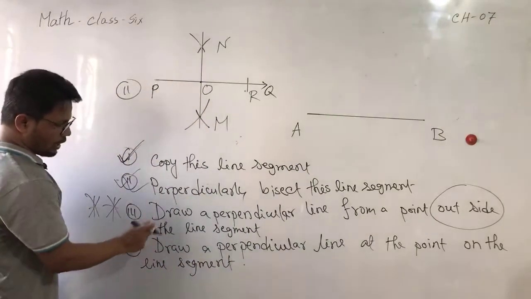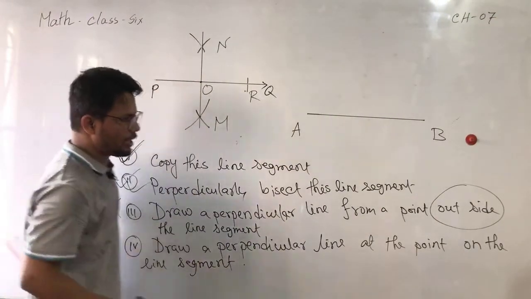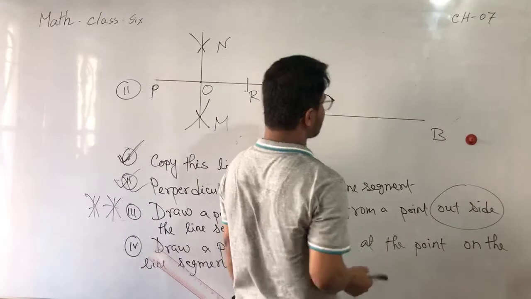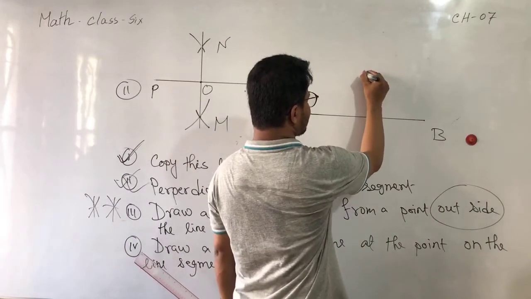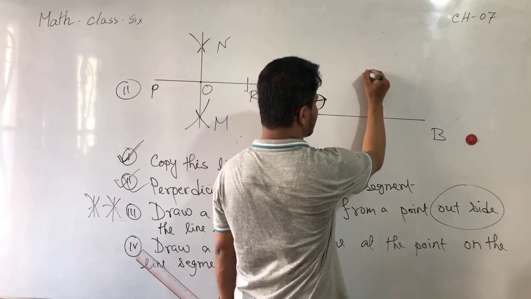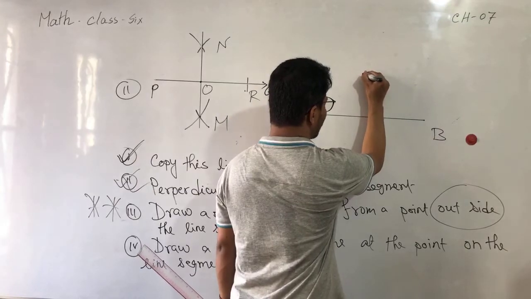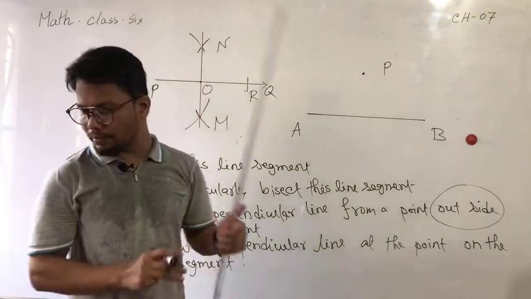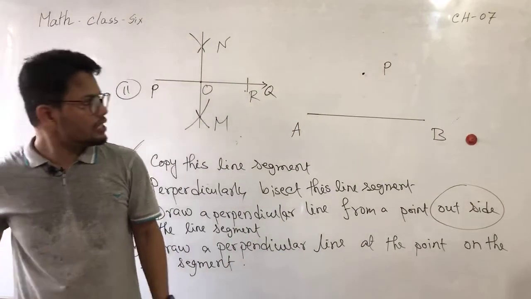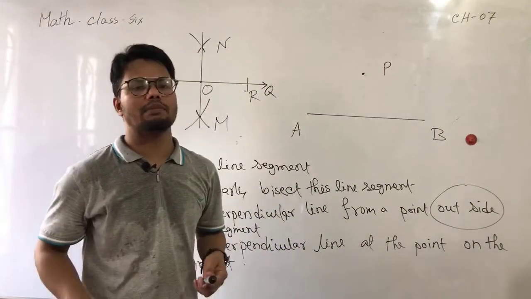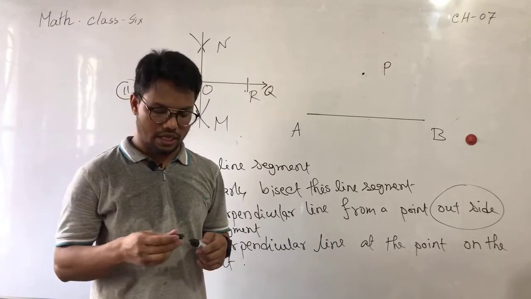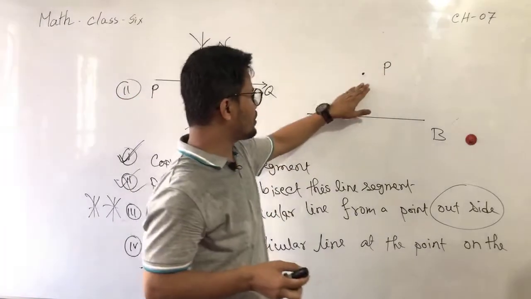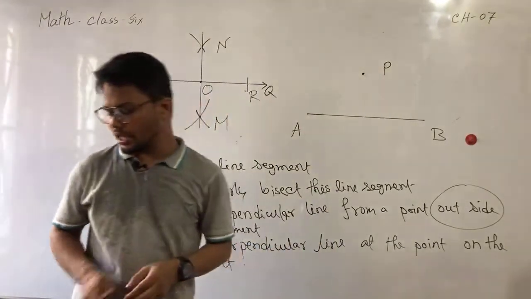Draw a perpendicular line from a point outside the line segment. This is a point outside the line segment, we can mention this point is P. We have to draw a perpendicular line from outside the line segment.